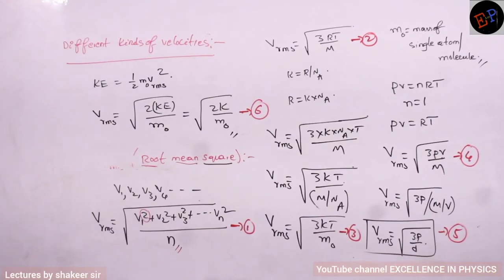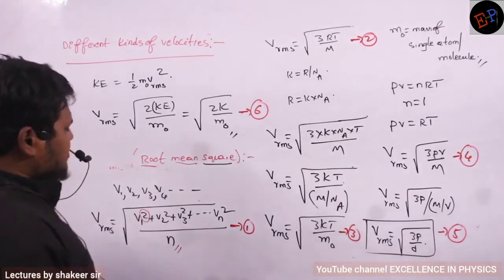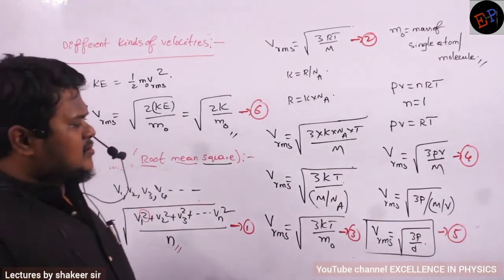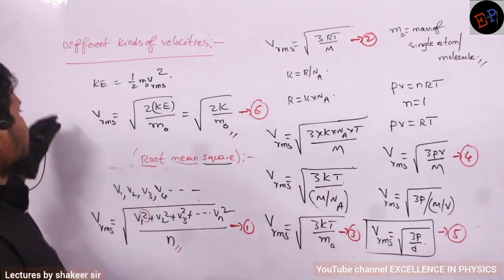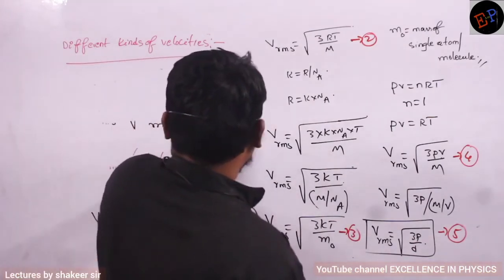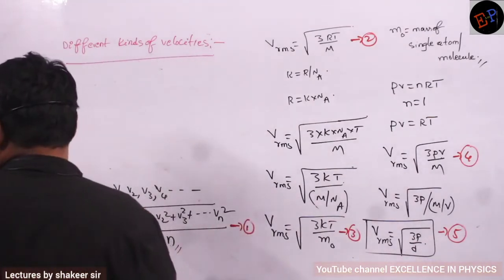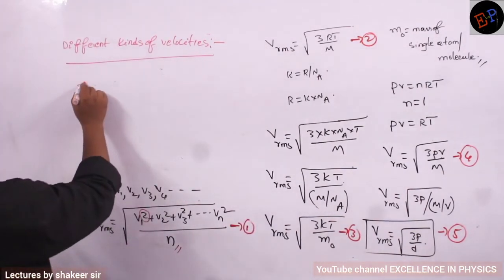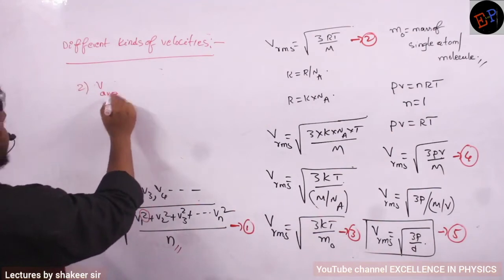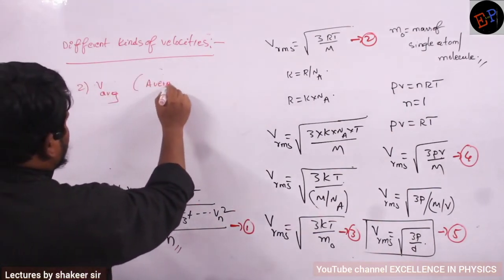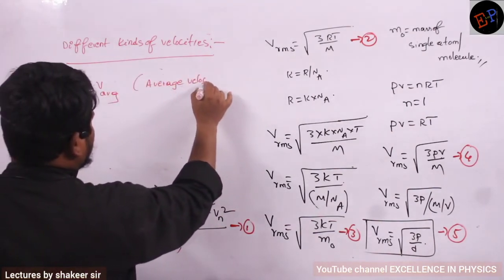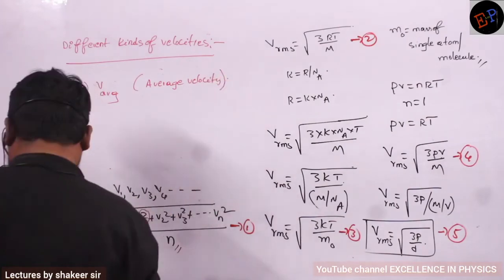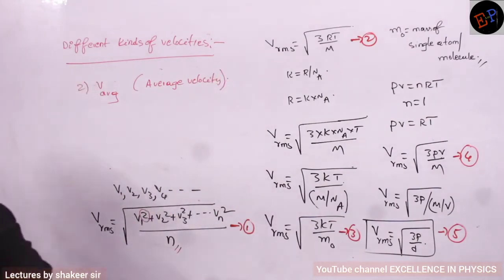Okay. So the next velocity which we study is the average velocity. Second one is V average, the average velocity of all gas molecules. Clear, no? How can I calculate average velocity?